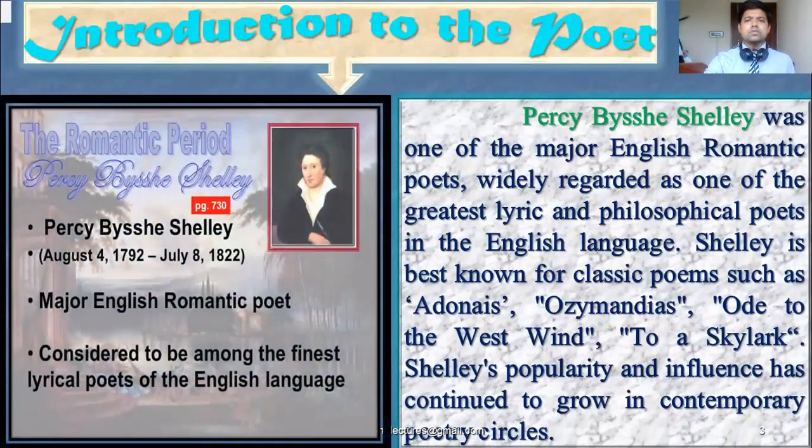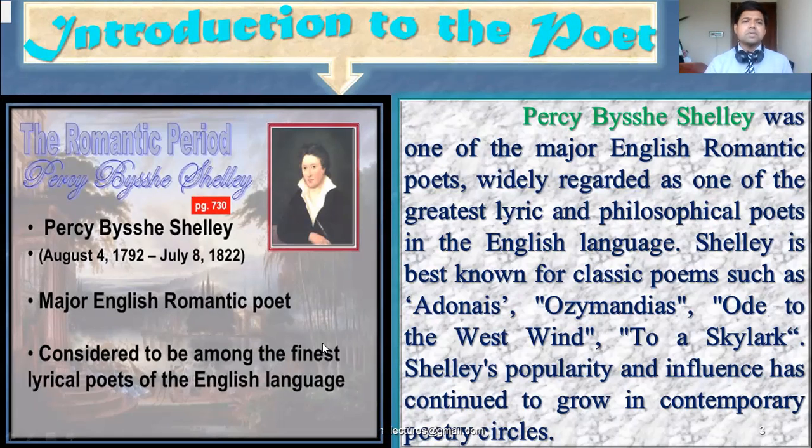So at first, as usual, I will show you the introduction to the poet. So here you will find our poet today, Percy Bysshe Shelley. You know, in my last class, I also discussed Percy Bysshe Shelley and his another poem, Ode to a Skylark, and today Adonais.